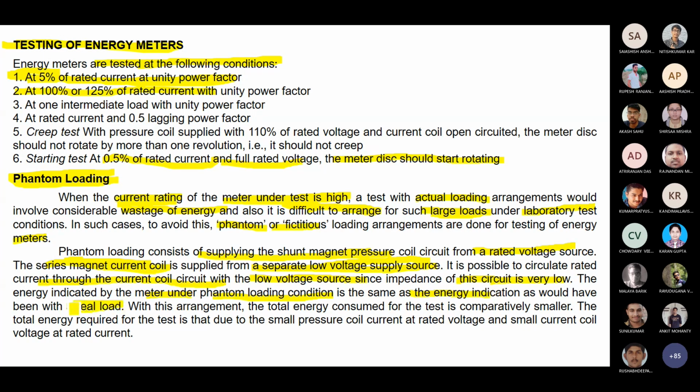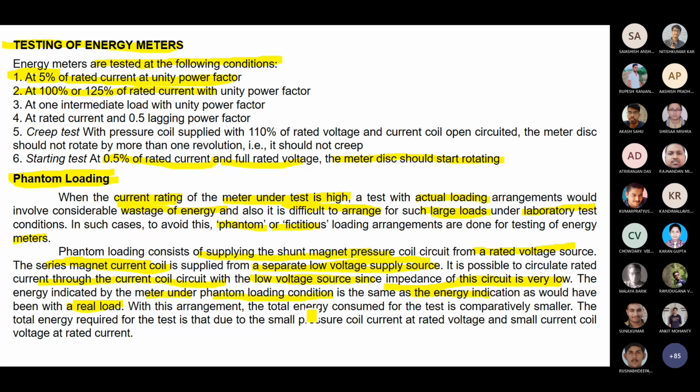I hope all of you are able to understand. The current coil circuit has very low impedance and you are giving low voltage, so you get the current, the same energy indication as the real load.